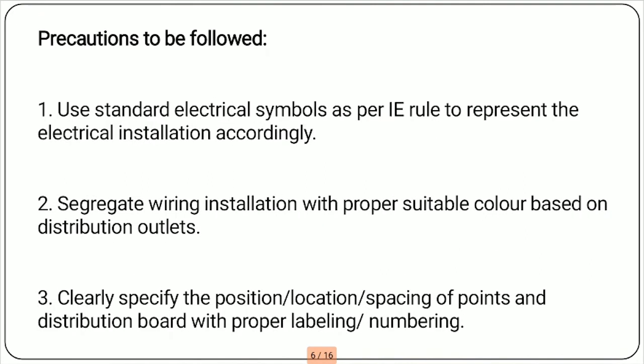Then what precautions should be taken for this practical? First, use standard electrical symbols as per the IE rule to represent the electrical installation accordingly. Then segregate the wiring installation with proper suitable colors based on distribution outlet. Clearly specify the position, location or spacing of points and distribution board with proper labeling or numbering.